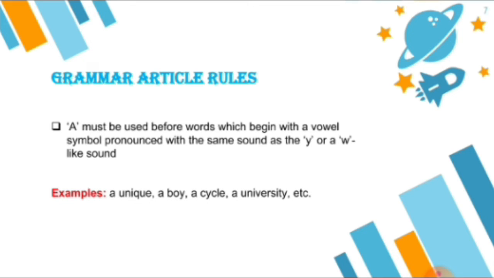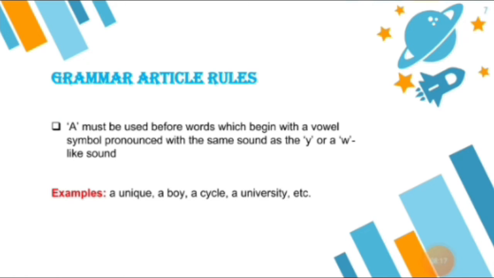Always a is used with a vowel symbol pronounced with the same sound as a Y or W, like in some words such as unique, boy, cycle, university. In university there is a vowel sound, but we use a. Why are we using that a?